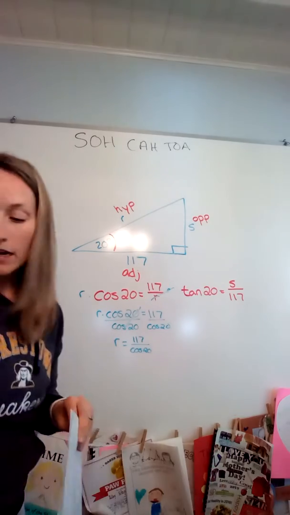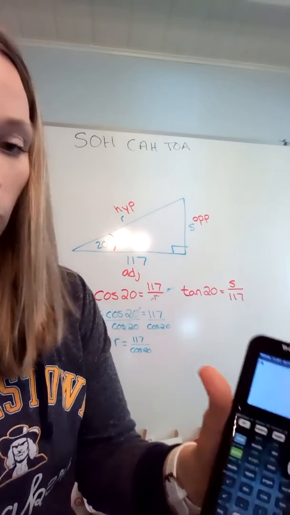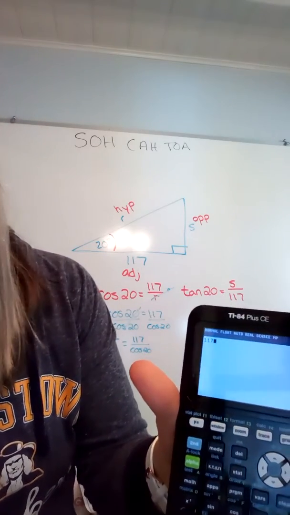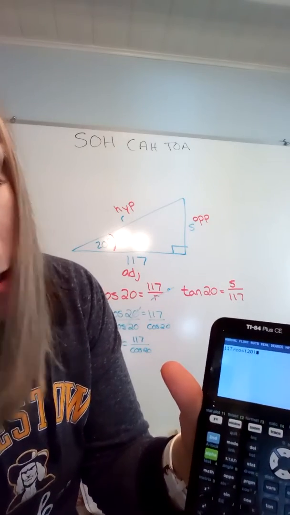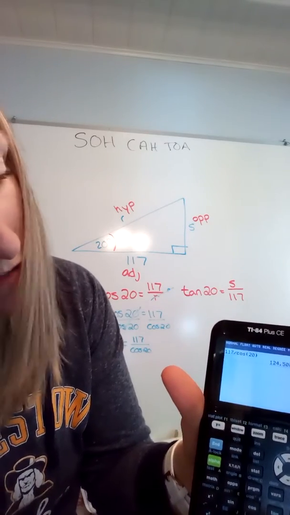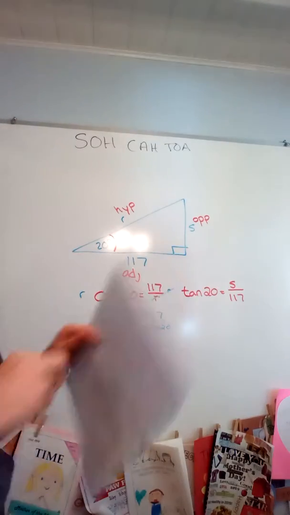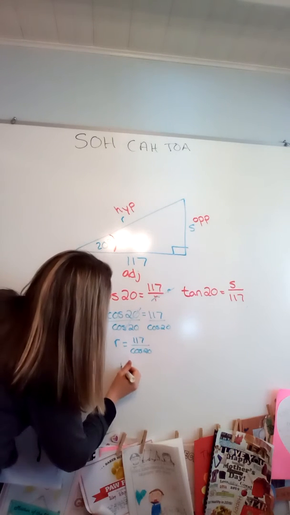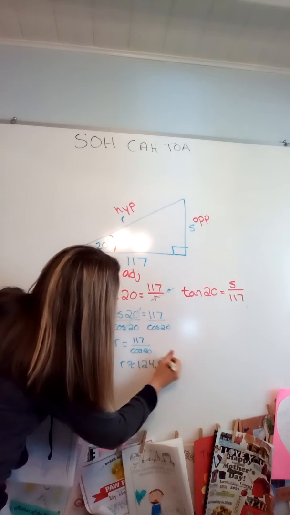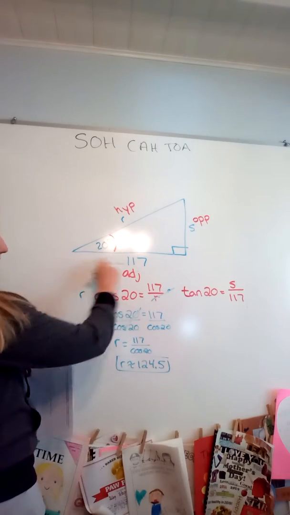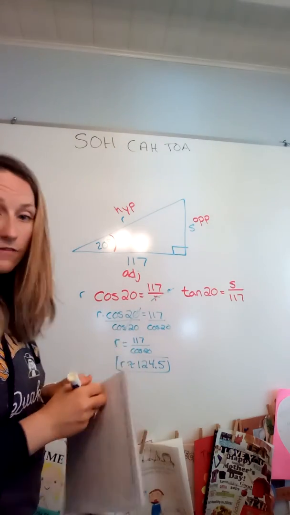Okay. Now I'm going to pick up my calculator, type that in. 117 divided by cosine 20. Or you can use a fraction bar as well. And you should get 124.5 is what the calculator says. So R is approximately 124.5. And in terms of this problem, if they're saying this side is 117, it makes sense for that side to be 124.5 units long.